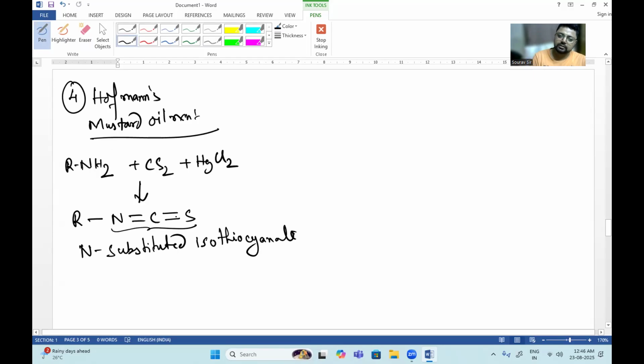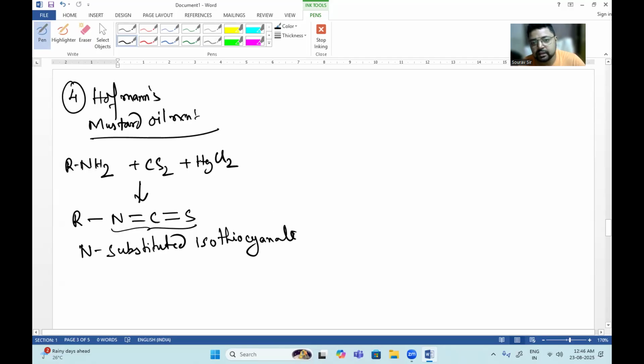RNCS is one and RSCN is another, which is known as thiocyanate. SCN is thiocyanate when the alkyl group is attached to S with a single bond, and S is single bonded to C, which is triple bonded to N. And when the alkyl group is attached to N, which is double bonded to C, which is double bonded to S, this structure is known as isothiocyanate. Structurally, these two are like tautomeric forms.